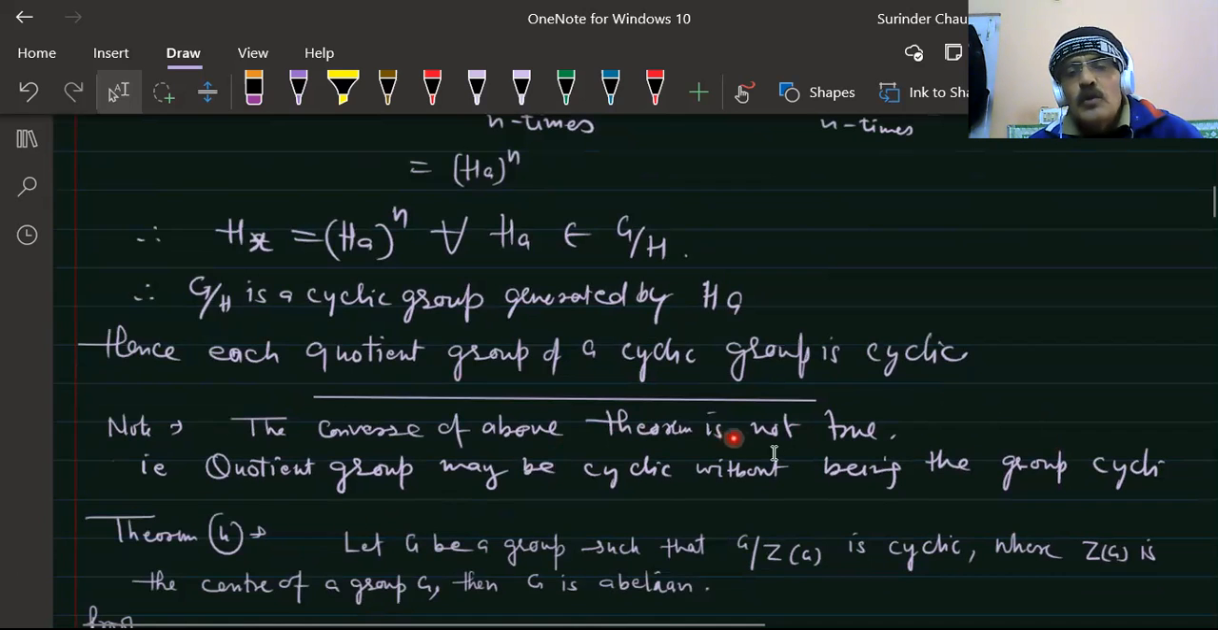The converse of the above theorem is not true. That is, a quotient group may be a cyclic group without the group itself being cyclic.